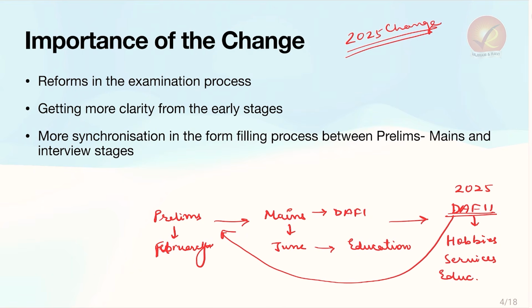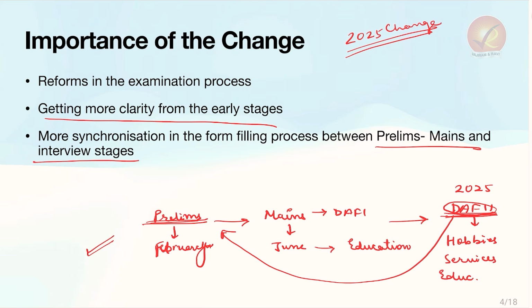In order to avoid any kind of confusion at later stages that students may have or UPSC may have, or the difficulties that UPSC may have in streamlining the entire process, which is why you need more clarity from the early stages itself, so that you know what kind of services you want to get into at the prelims level itself. You get to know the kind of cadres you want to fill at the prelims level itself. And ultimately, more synchronization in the form filling process between prelims, mains and interview stages. So ultimately, this was the goal of UPSC.